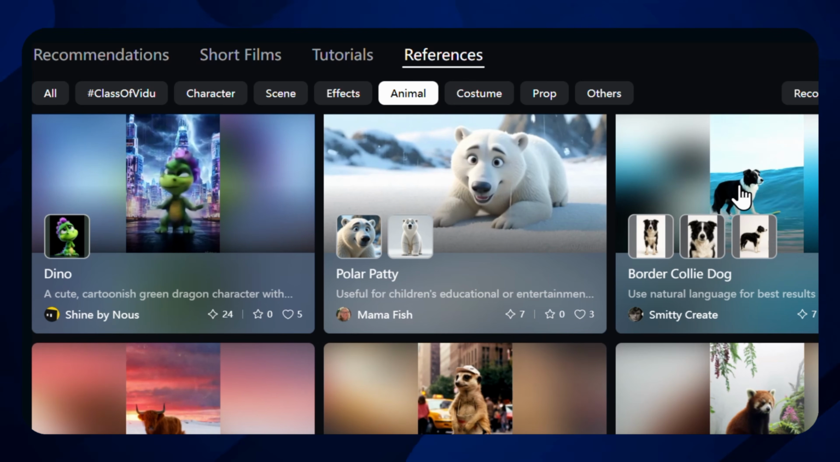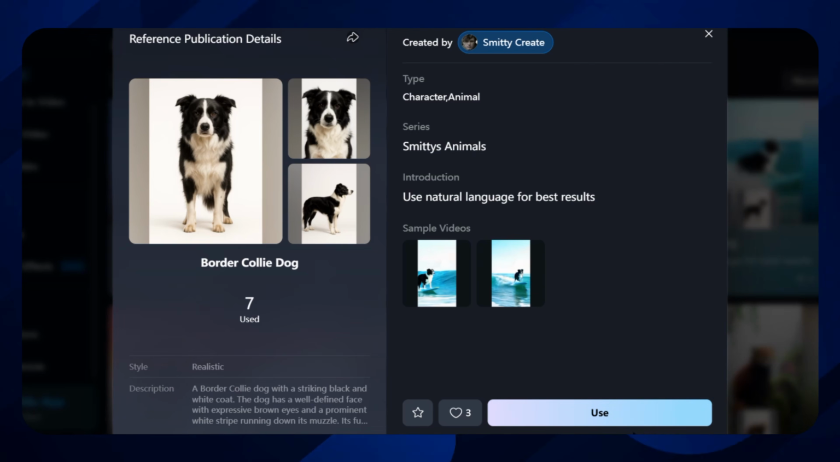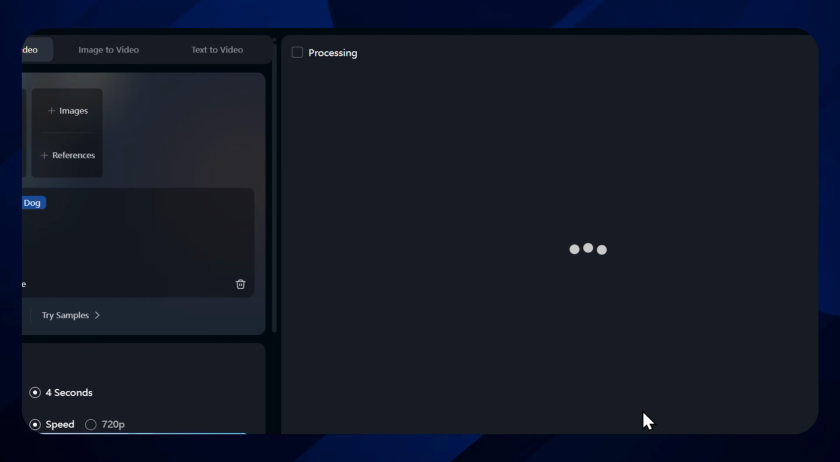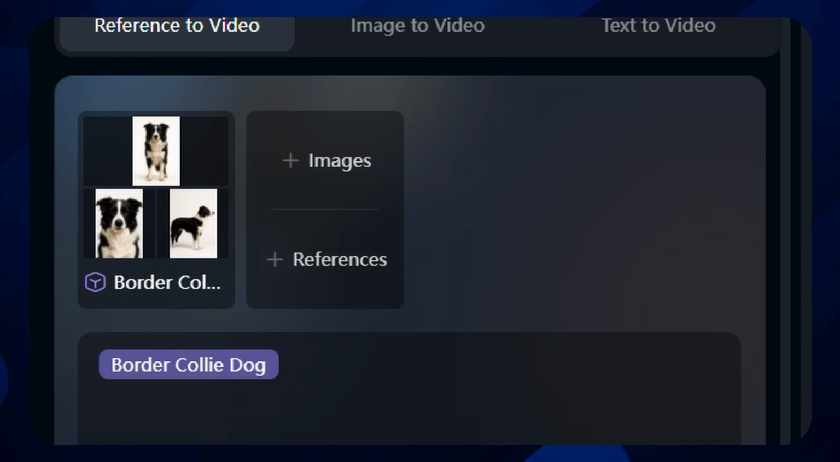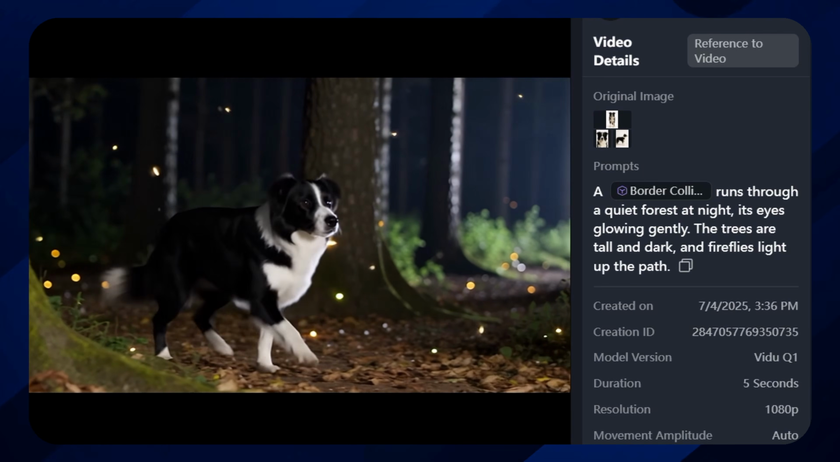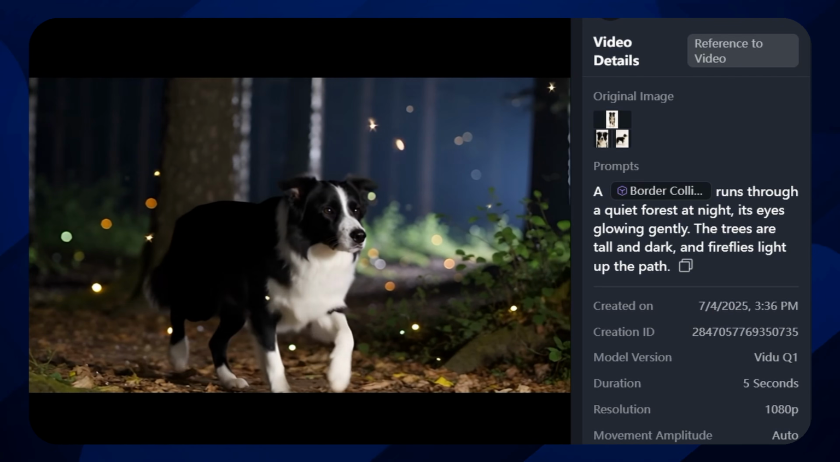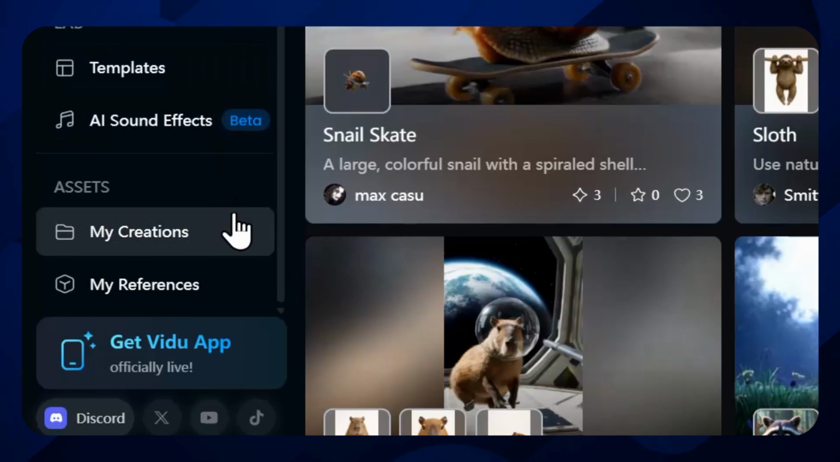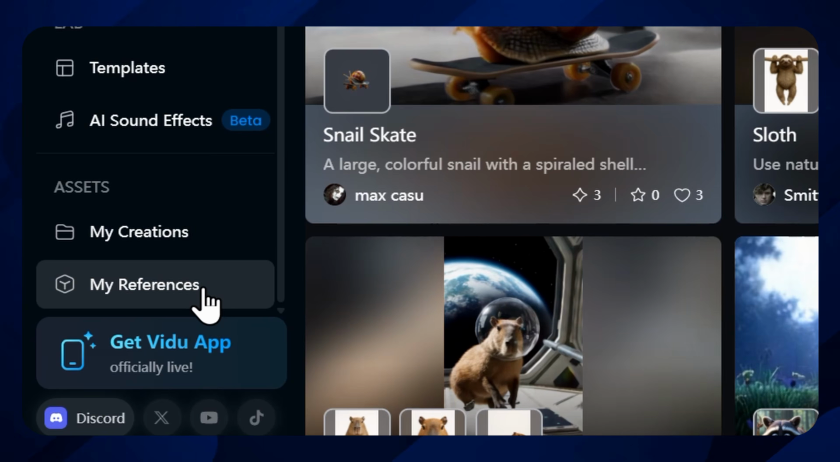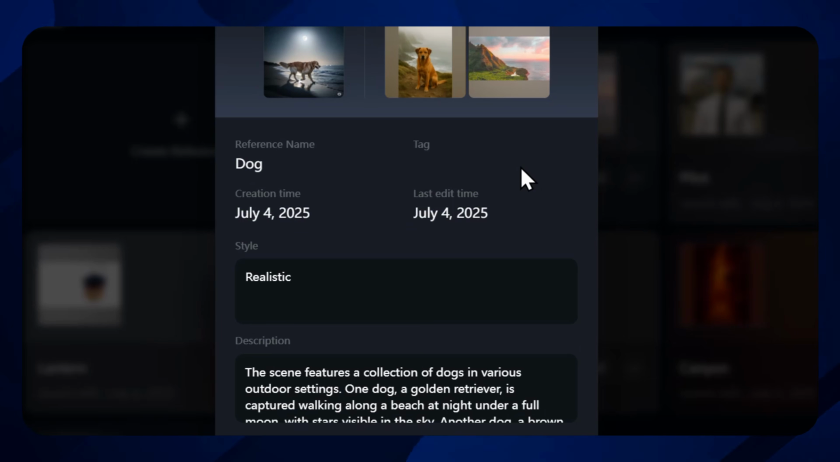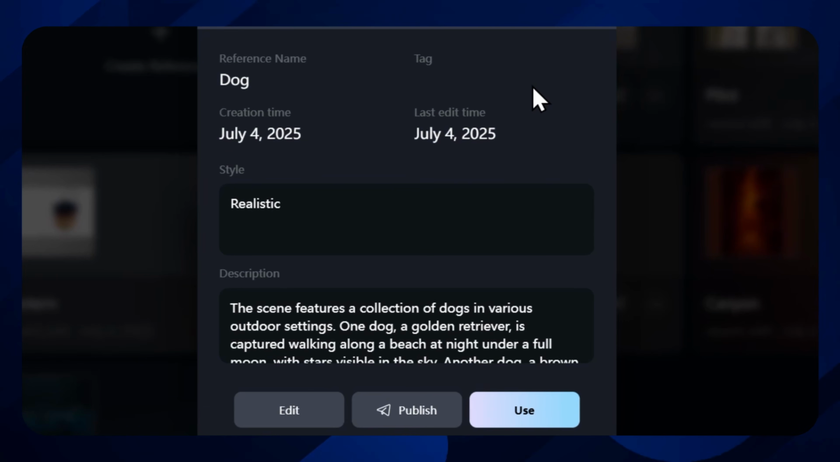Visit the Community References tab, pick an image and click Use. Now save it to your My References library for quick access, and add a prompt, Generate with VidU Q1, and refine the output for a polished result. To share your own image, upload it to My References, submit it for review, and once approved, it's available for the entire community to explore.